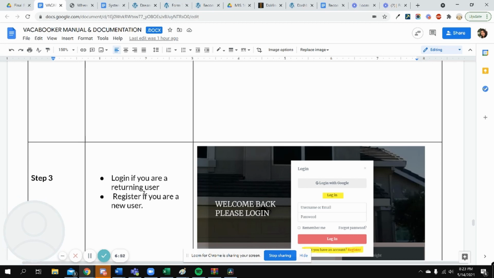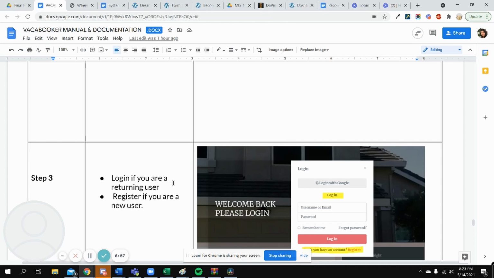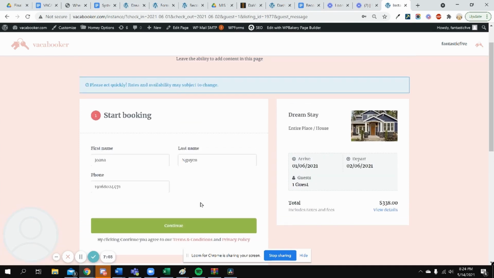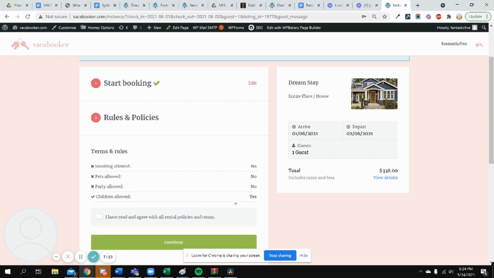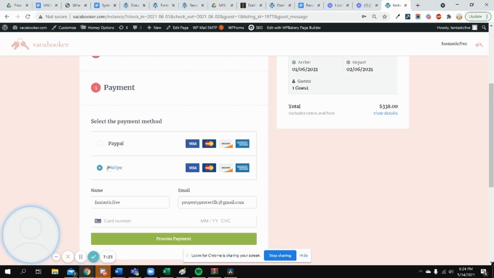they would already have an account, and after they sign in, hold on. So after they sign in, they should enter this page. There's start booking. You put in your first, last name, phone number, continue, and then you read the terms and rules. You check mark this, continue, and then you put in your payment method. So Stripe, you put that in, or PayPal.